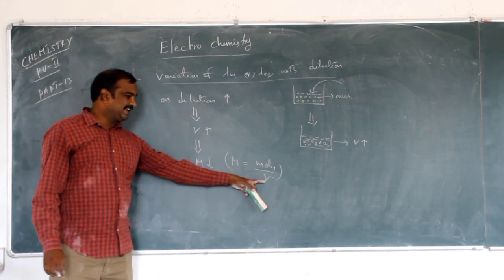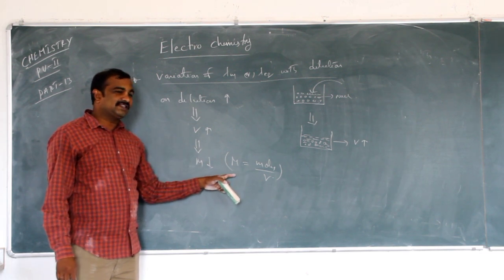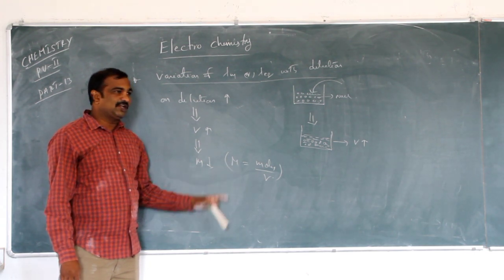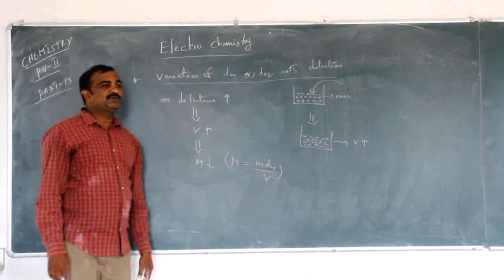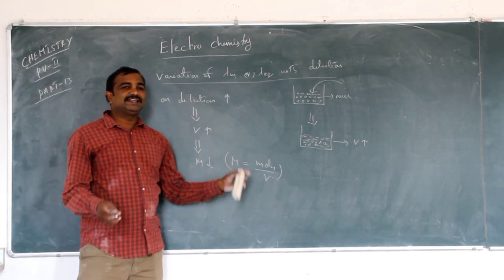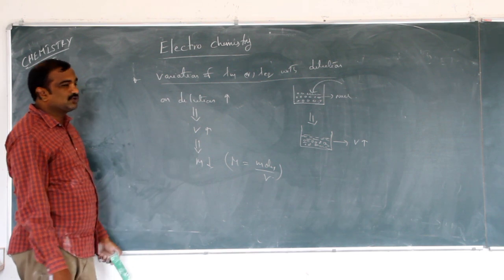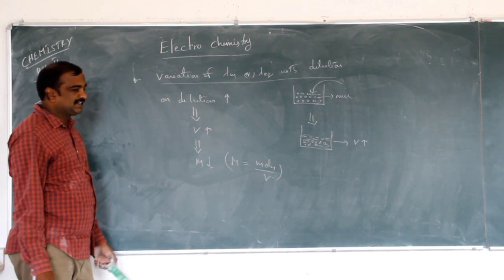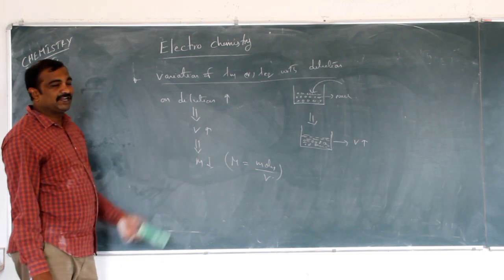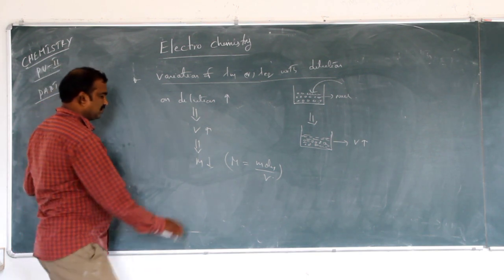So if volume is increased, what is the factor that affects molarity? Molarity is inversely proportional to volume. So if volume is increased, automatically molarity decreases, because molarity is inversely proportional to volume. So like that.